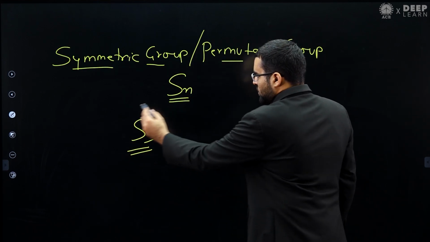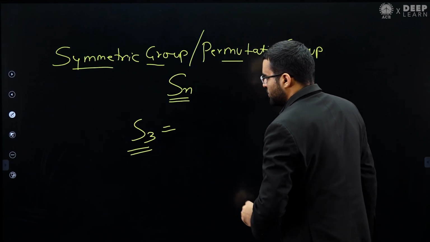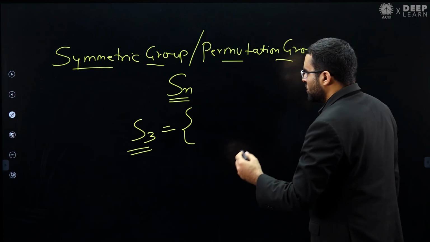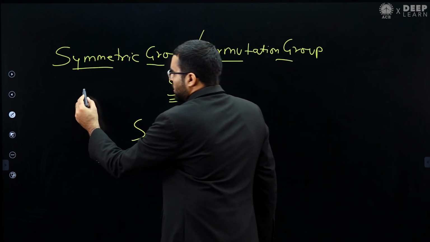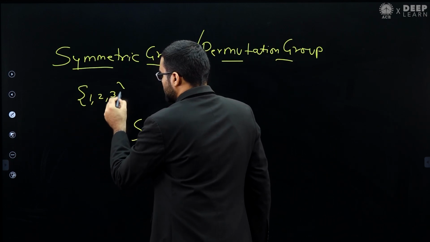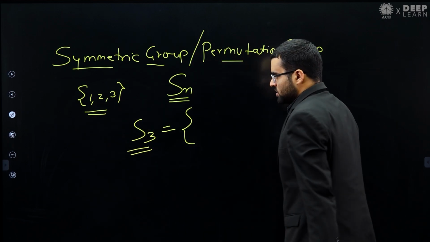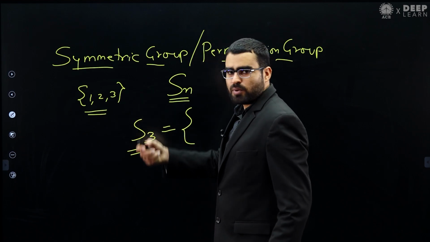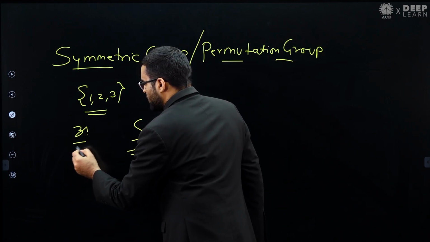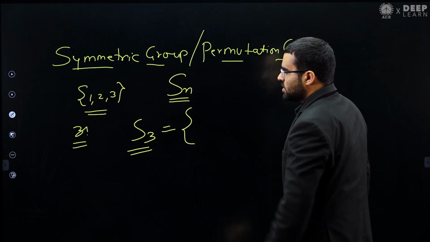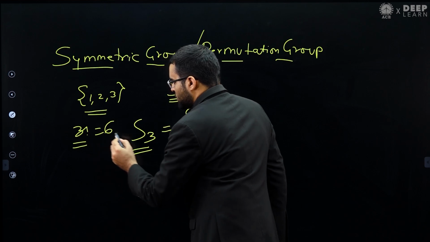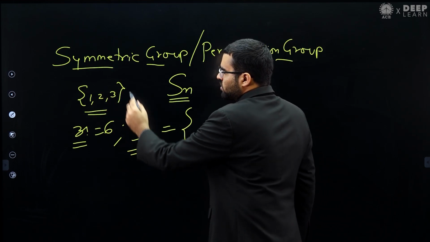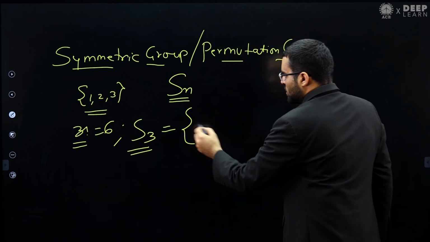Degree 3 means in this S3 we have a total of 6 elements. And what are those 6 elements? In this S3 we have all the permutations of 1, 2, 3. For a set of 3 elements, the total number of permutations is 3 factorial, which is equal to 6. So those 6 elements are permutations of 1, 2, 3.